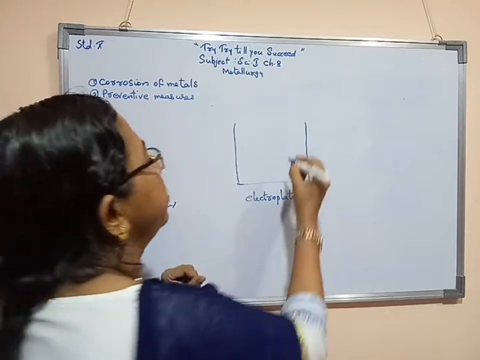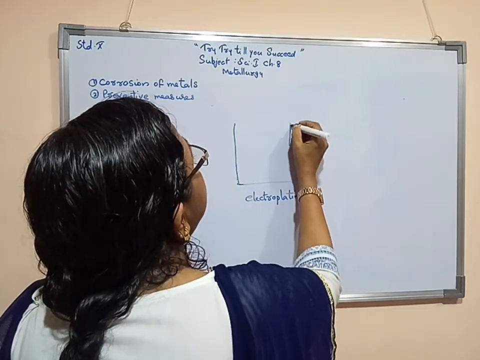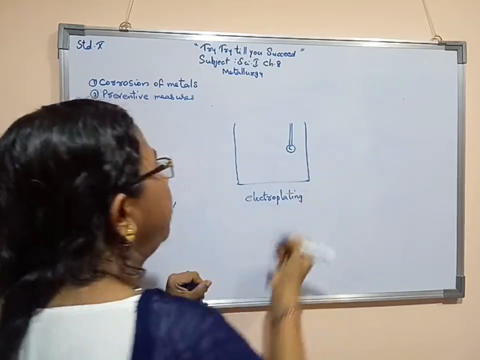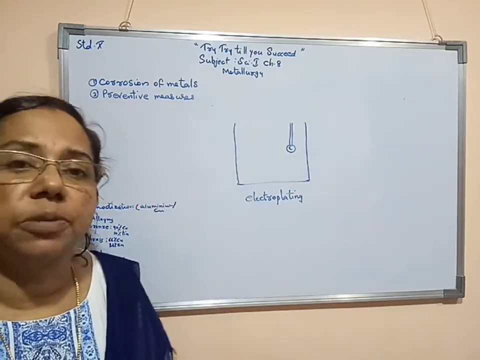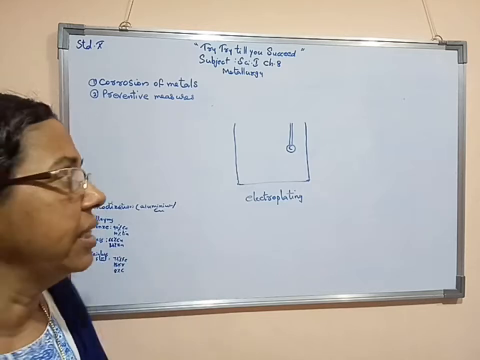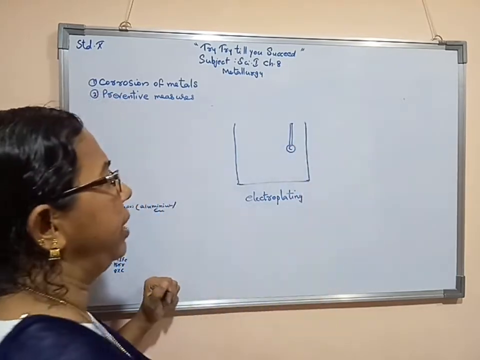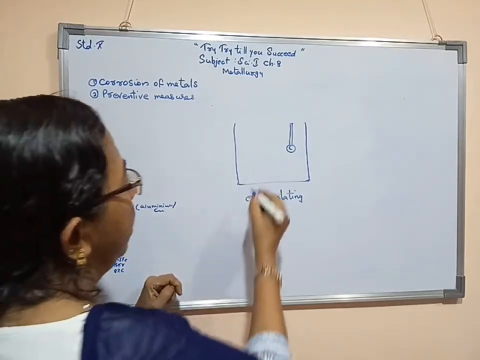So here we are using one aluminium spoon, or we can use a copper spoon. Aluminium or copper, we can use it. So here I used an aluminium spoon.